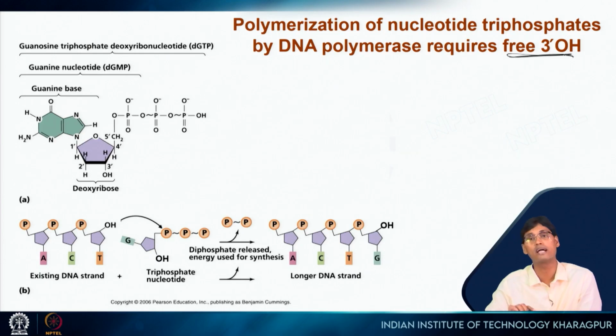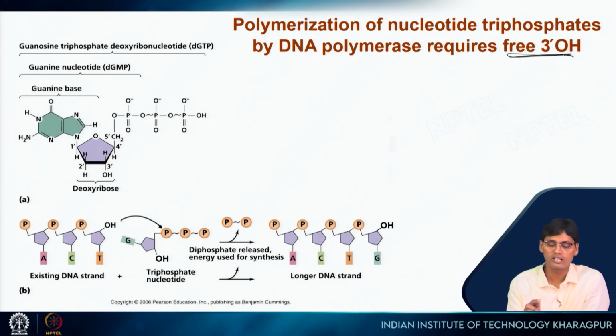This is very important, and that is why I told you several times that any nucleic acid, whether it is DNA or RNA, always extends from 5' to 3' direction. Again, I will discuss it here. As you can see, this is an existing DNA strand. Here you can see this is the 5' position, and why? Because in this strand, the 5' carbon of this sugar is capped with the phosphate group.